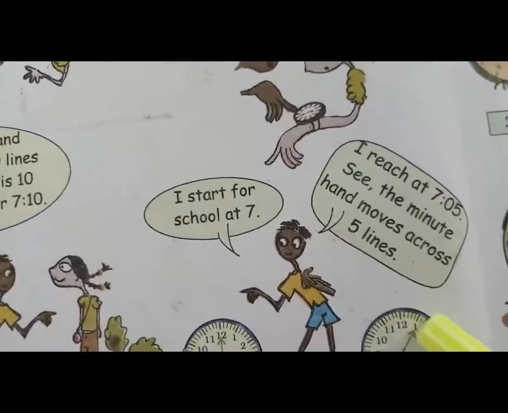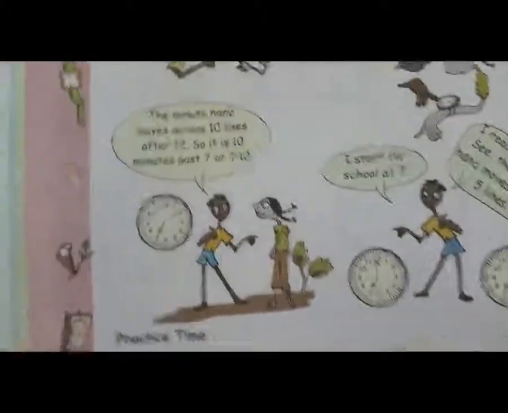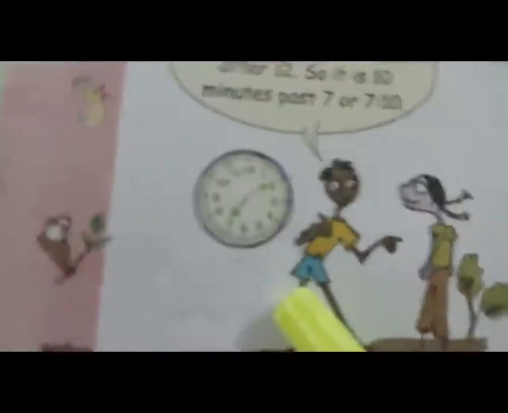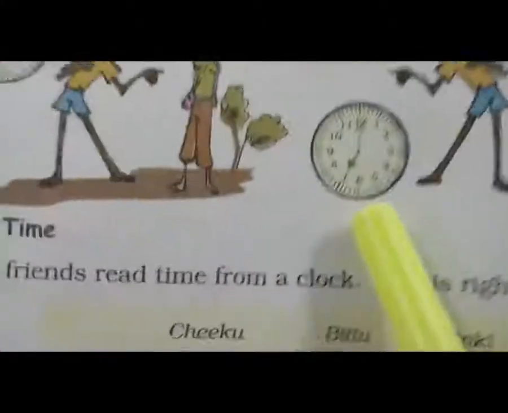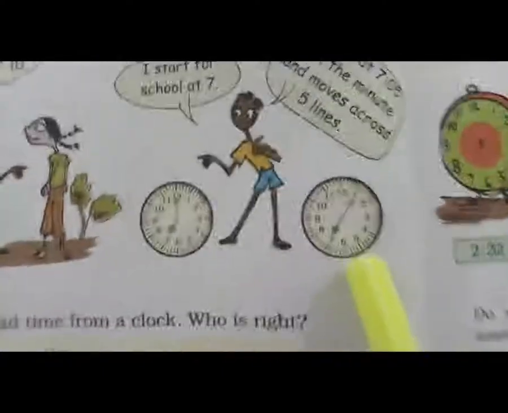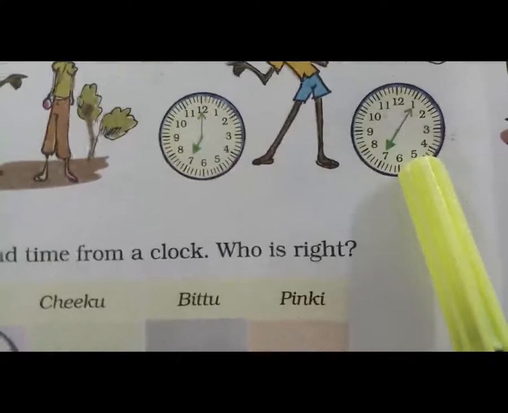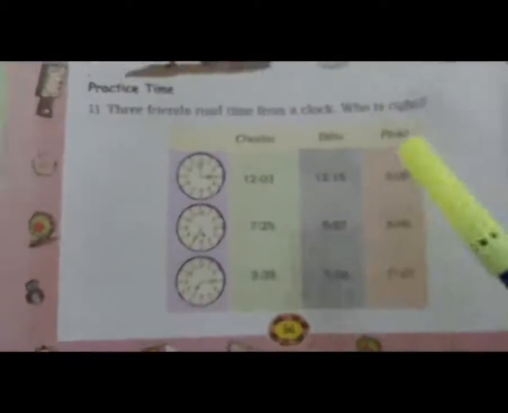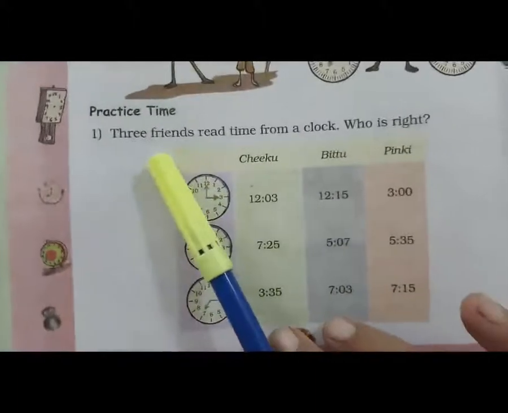When we see in the clock, here is 7:10, here is 7 o'clock, and here is 7:05. You have to know about this. This is the practice time.